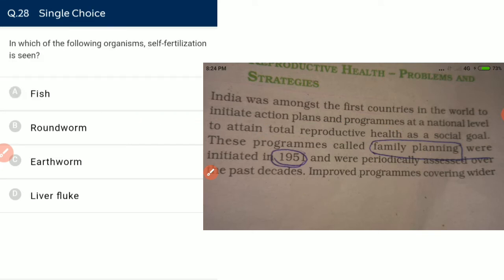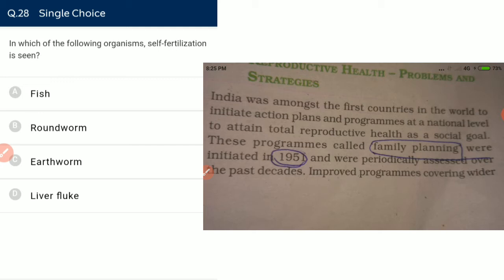In which of the following organisms is self-fertilization seen? In fish, no. Self-fertilization is mostly seen in monoecious organisms, and earthworm is monoecious. Yes, liver fluke is monoecious too. So the conflict arises between earthworm and liver fluke. In earthworm, we have a condition known as protandry, which means the male part matures earlier than the female part. That prevents self-fertilization and is a device for promoting cross-fertilization.